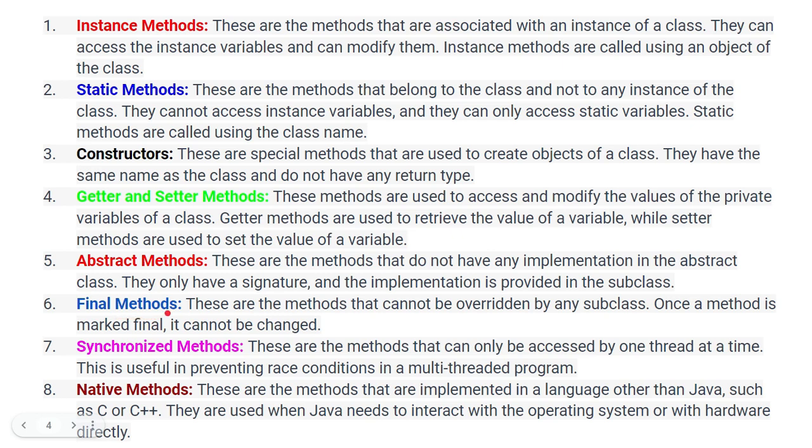What is a final method? If you use the final keyword before the method signature, you can say these are final methods. These are methods that cannot be overridden by the subclass. Once a method is marked as final, it cannot be changed. We can discuss everything in upcoming topics, but as of now, if you are talking about methods, you have to know what a method is and what types of methods are available.